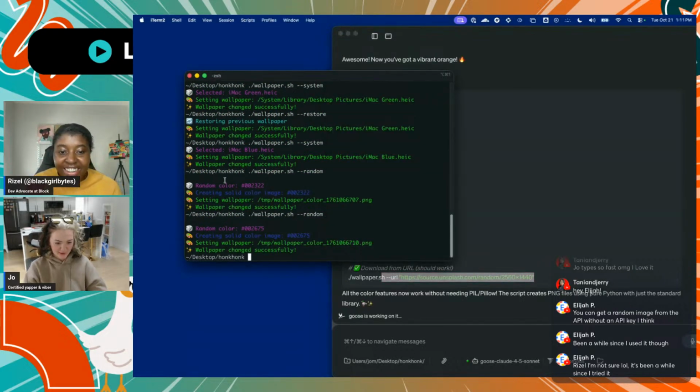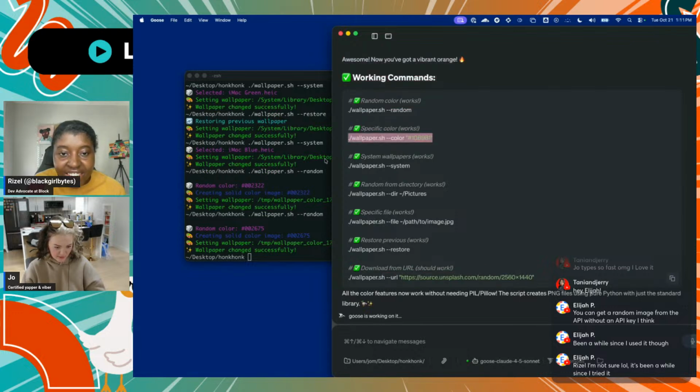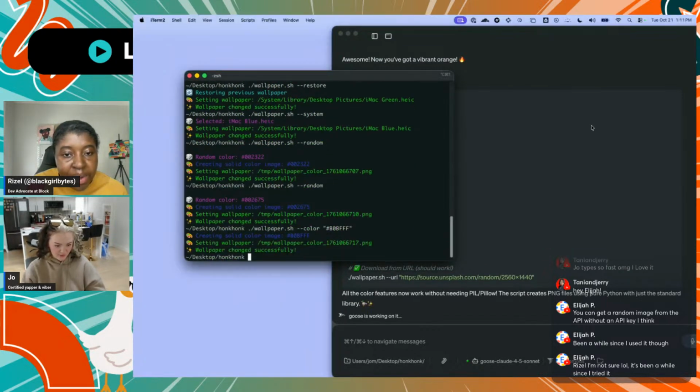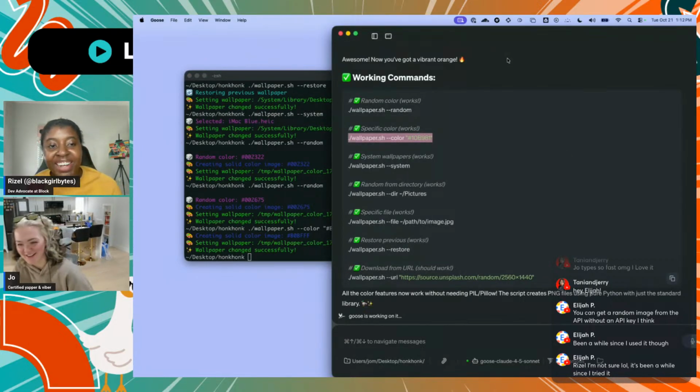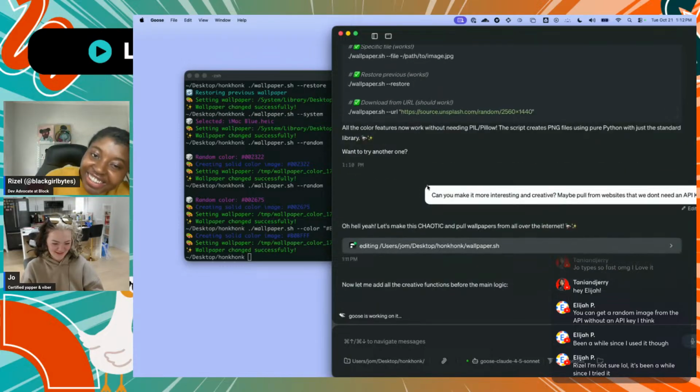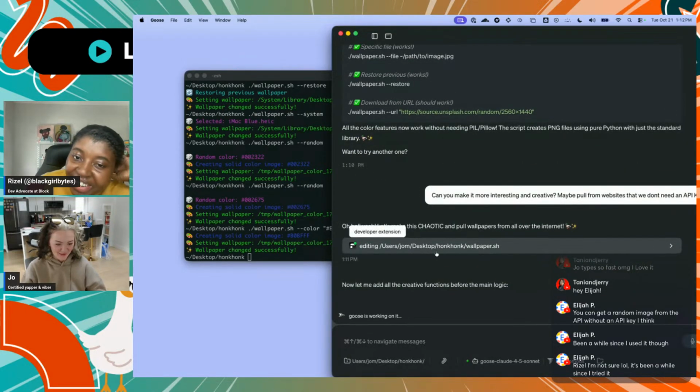Or like my favorite color. Hold on, let's do my favorite color, which is a very nice periwinkle. I do have this memorized. Oh wow. Yeah, the fact that you know the hex code. Wait a minute, I'm a front end developer, so oh man, I'm just nerding out in front of everyone.